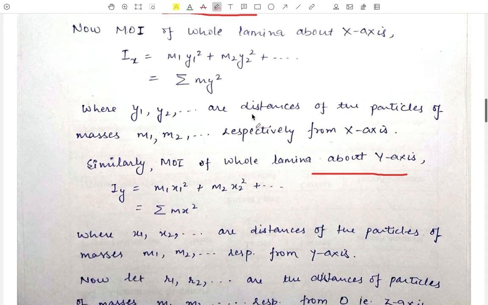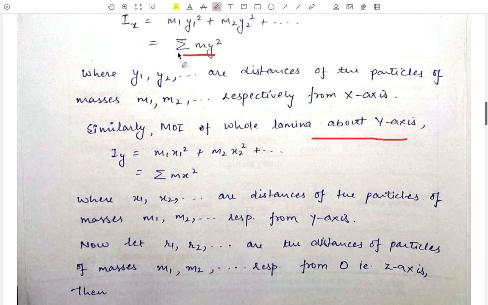Now we can write this sum in the form of a summation, that is, this is equal to summation m y square, because there is a symmetry in all the terms. In the same way, we can write this term as the summation m x square. So Ix is equal to summation m y square and Iy is equal to summation m x square.